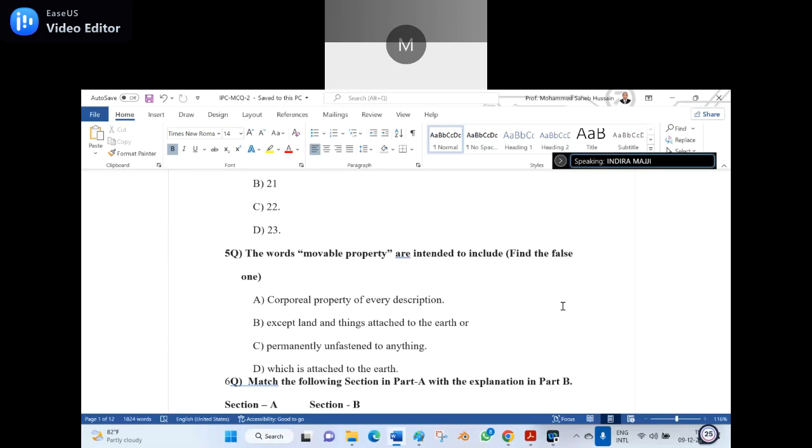A, sir. Wrong. Then what is left? Then what is C, sir. C is the right answer because permanently not unfastened, permanently fastened to anything.